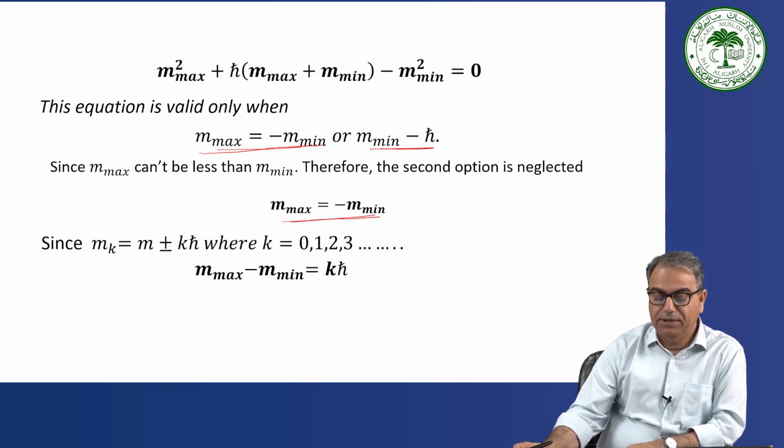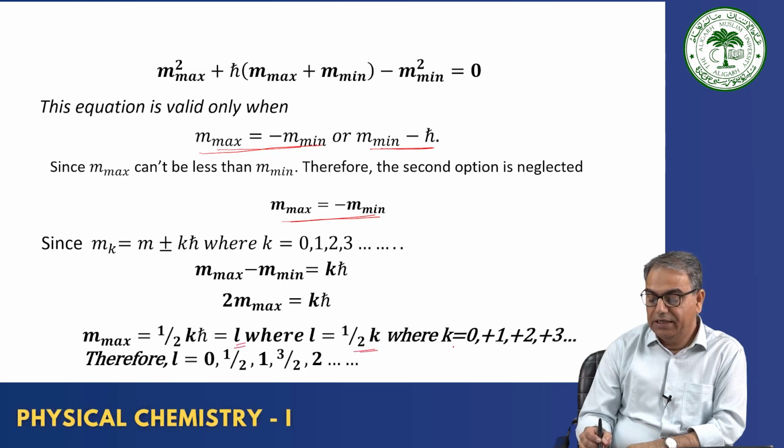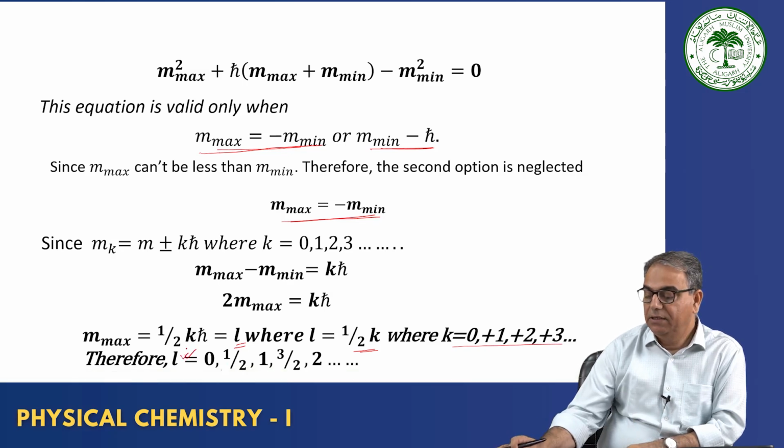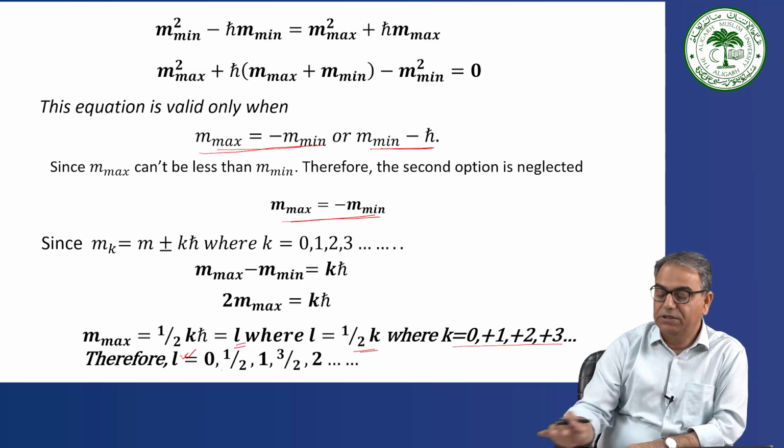So m_max minus m_min is equal to kħ, and 2 m_max is equal to kħ. For that matter, m_max is equal to half kħ, which you say L, where L is equal to half k and k is equal to 0, plus minus 1, plus minus 2. Therefore L is equal to 0, half, 1, 3 by 2, 2, and so on. So this is how the values of L and m are related in quantum mechanics. Okay, this was the equation initially. So the right hand side of the previous equation is the same.